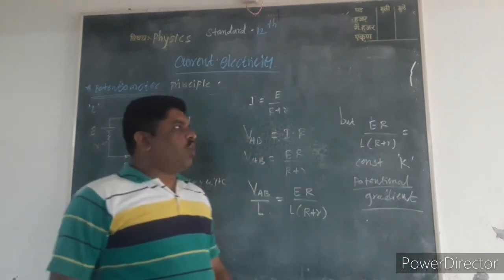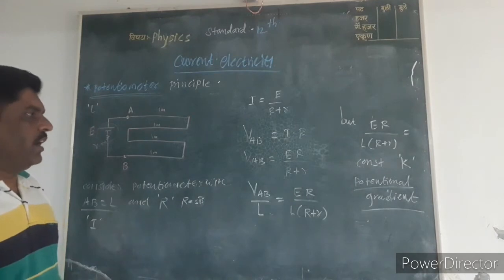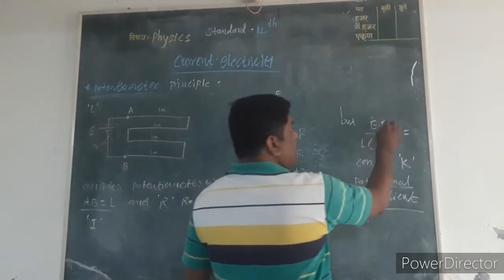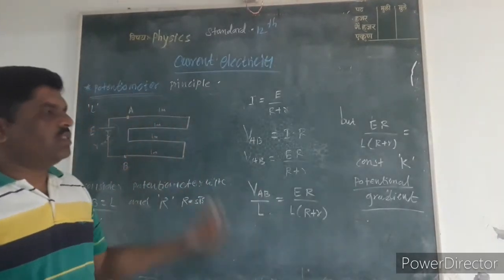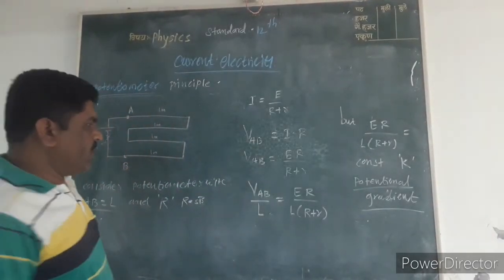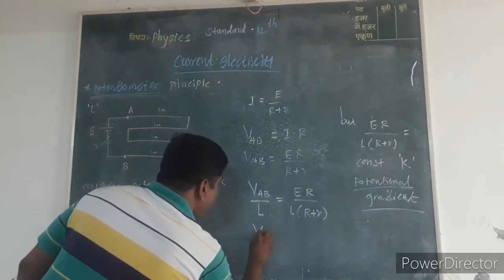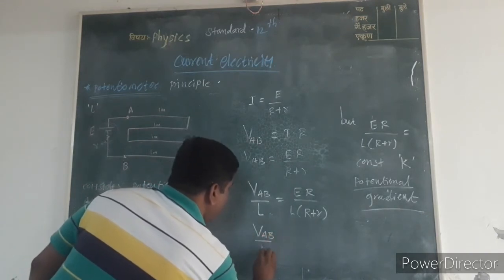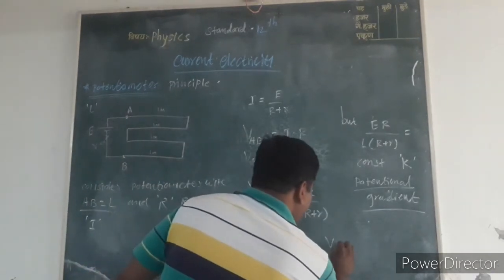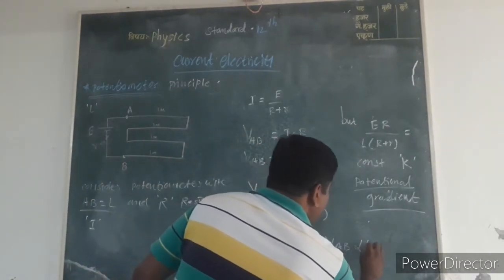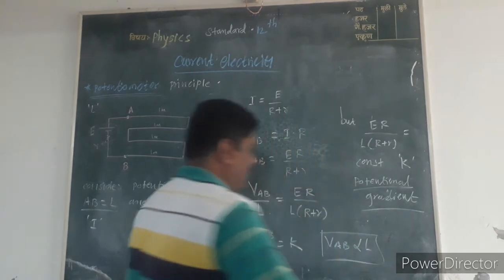Therefore, PAB/L = K, or VAB is directly proportional to L.